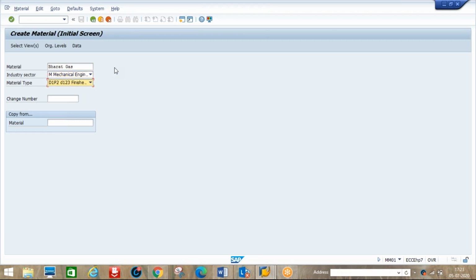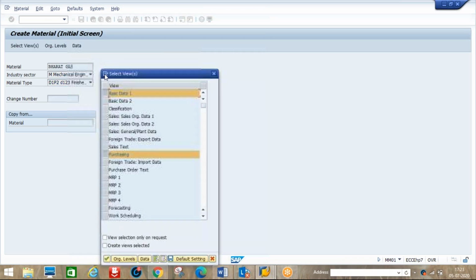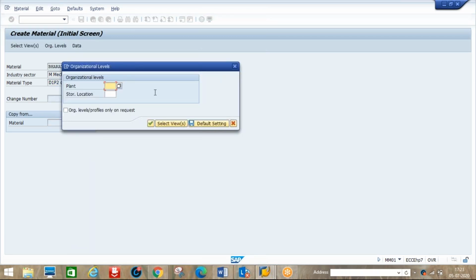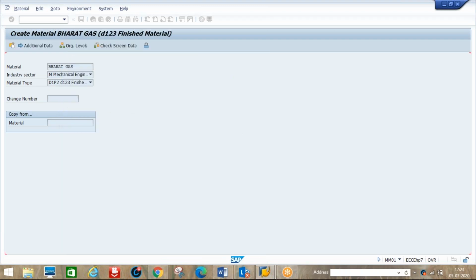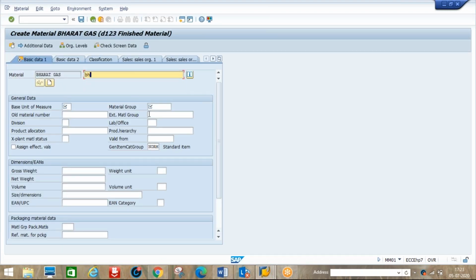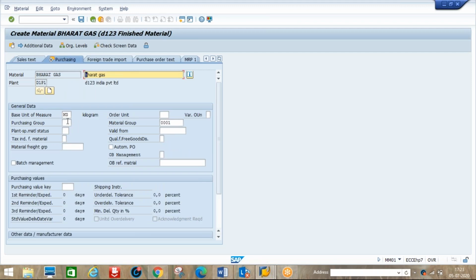D1, P2, gas is my finished product. Plant is D1, S1. Base unit of measure is kg for gas. Material group is 0001, purchase group is 001.